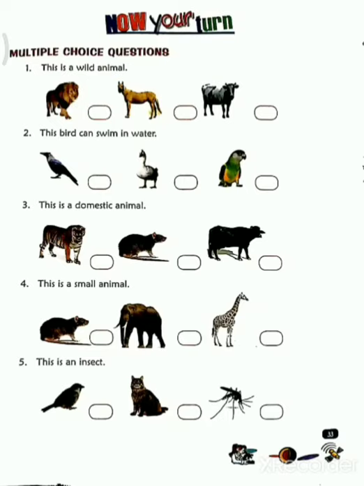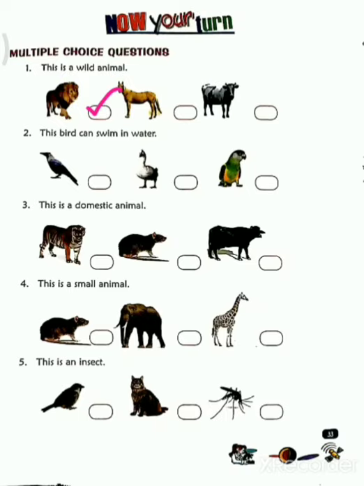First, this is a wild animal. Three pictures are given. First one is a lion, then horse, then cow. So wild animal means what? You have already read that wild animals live in the forest. So your answer will be lion. A horse also can be a wild animal, but it is also a domestic animal. So the answer will be lion.